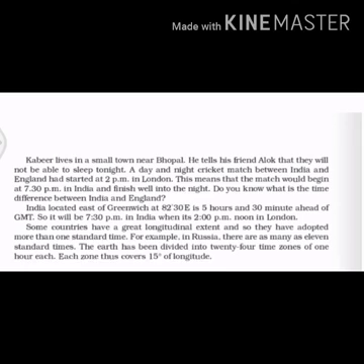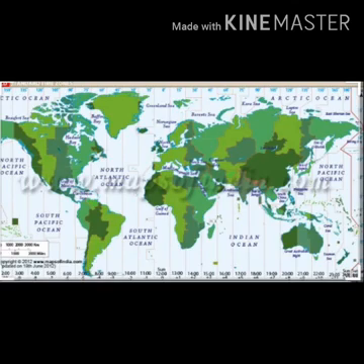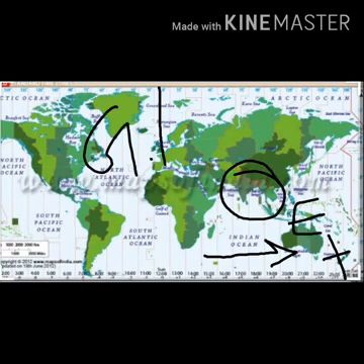Do you know what is the time difference between England and India? Now we are going to study about the time difference between England and India. Why will the match begin at 2 p.m. in London and 7:30 p.m. in India? It is so because, as you can see in the picture also, India is located east of Greenwich at 82.5 degree east, and this is 5 hours and 30 minutes ahead of GMT.